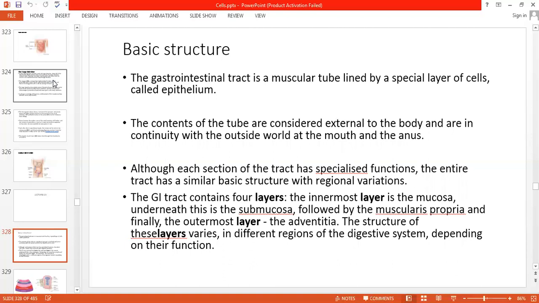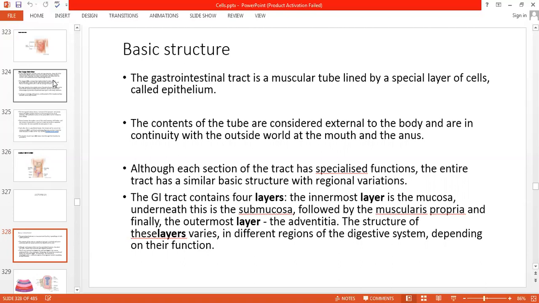The basic structure of the gastrointestinal tract is a muscular tube lined by a special layer of epithelial cells. The contents of the tube are considered external to the body and are continuous with the outside world at the mouth and anus. Means the tube from the mouth up to the anus is all internal, but the mouth is connected with the external and the anus is connected to the external because the feces is thrown out of the body. Although each section of the tract has a specialized function, the entire tract has a similar basic structure with regional variation.